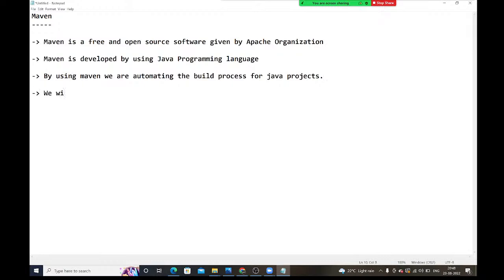We will call Maven a build tool, or a Java build tool also we can say. Build tool, guys. Please read the statements. Maven is free and open source software given by the Apache organization.